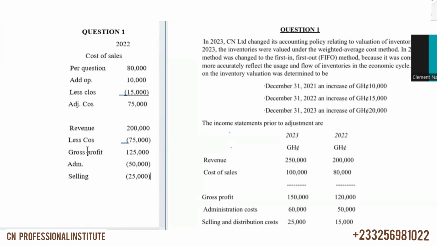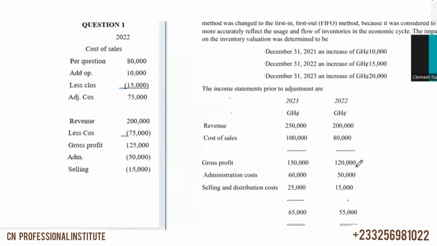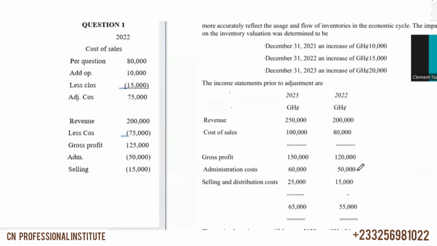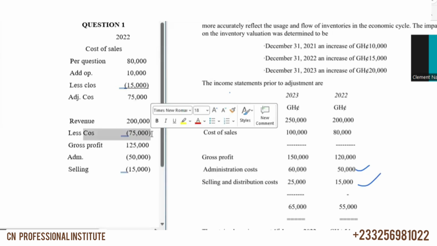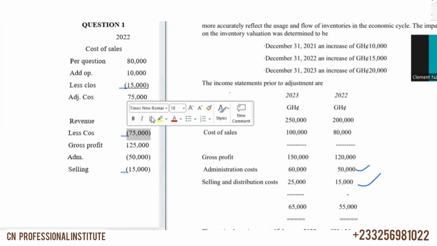Okay, so wait, selling is 15,000. Sorry, selling is 15,000 for 2022, right? So here we have 50,000 as admin, and then 15,000 as selling, right? Okay, so we just do it, and then we have our revised profit.